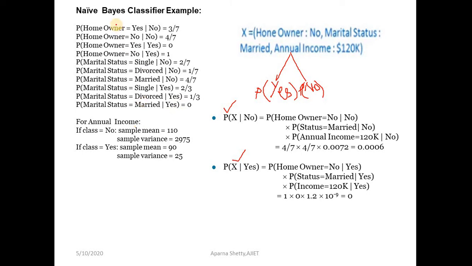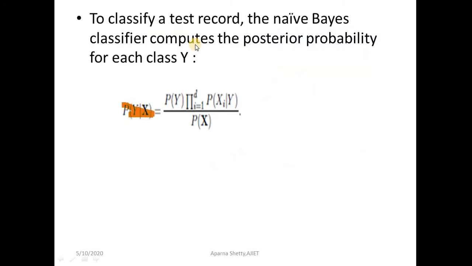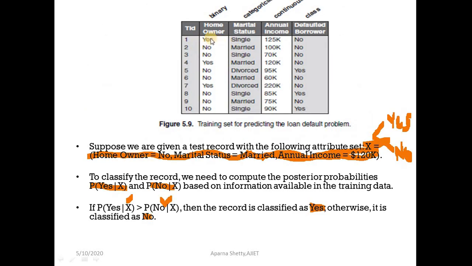First, P of homeowner equal to yes given no is 3 by 7. Let us see how it is 3 by 7. Consider this table. For homeowner equal to yes given no, there are 3 values.